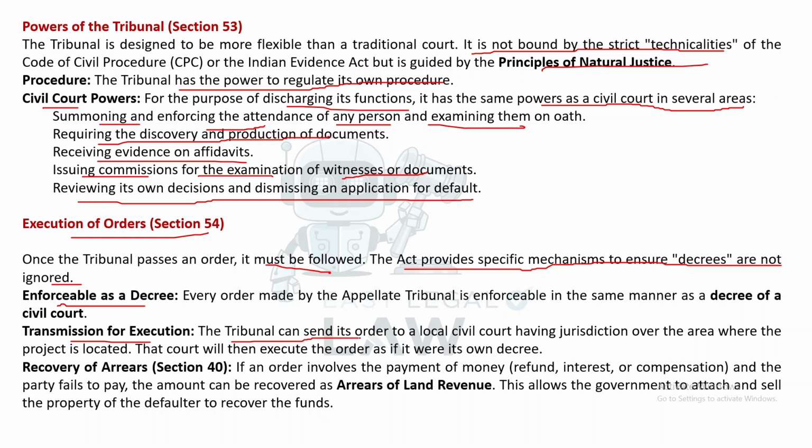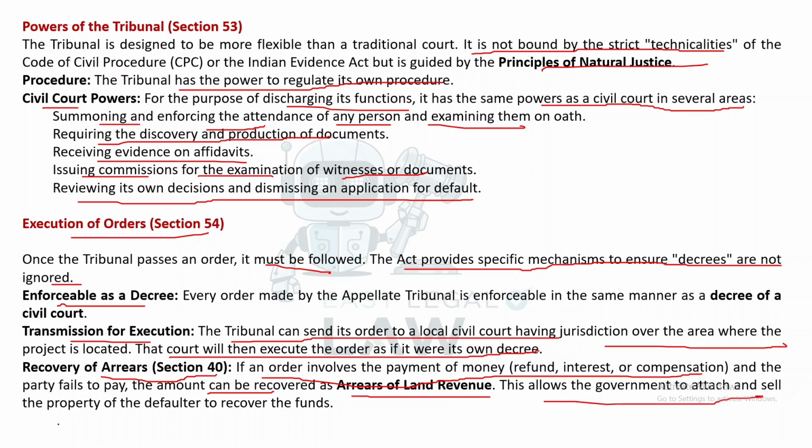Transmission for execution. The tribunal can send its order to a local civil court having jurisdiction over the area where the project is located. That court will then execute the order as if it were its own decree. Recovery of arrears, Section 40: if an order involves the payment of money, refund, interest or compensation, and the party fails to pay, the amount can be recovered as arrears of land revenue. This allows the government to attach and sell the property of the defaulter to recover the funds.